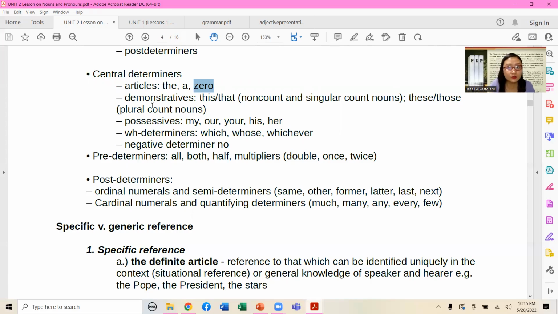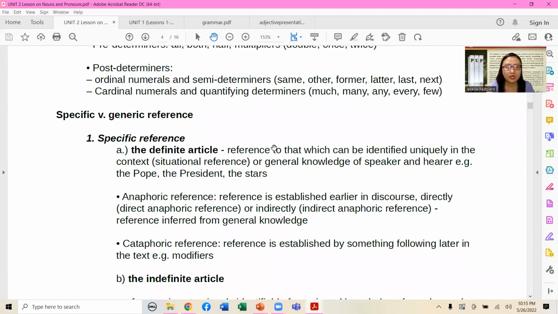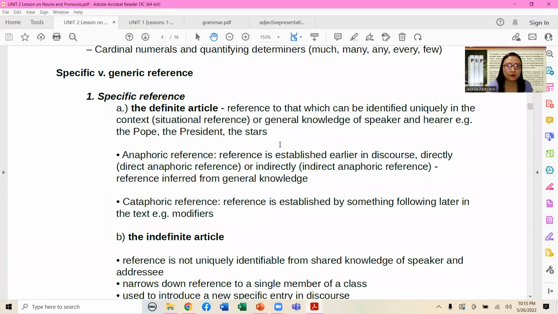Now, the post-determiners are made up of ordinal numbers and semi-determiners. What are examples of such? We have same, other, the former, the latter, the former idea, last, and then next. The cardinal numbers and quantifying determiners are also known as post-determiners, such as much, many, any, every, and few. Okay. All right. So other than that, what else are we supposed to add?